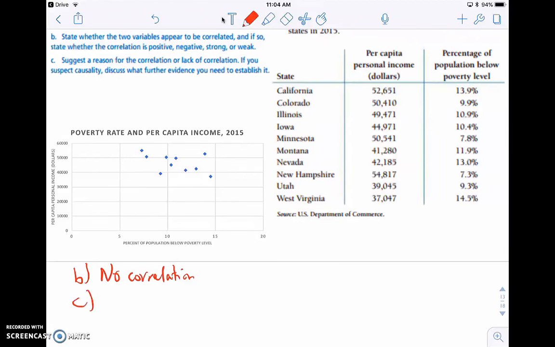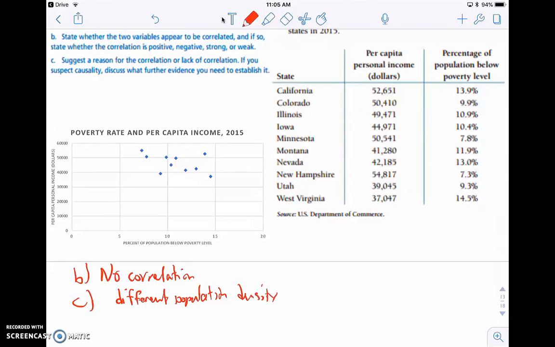And some of the reasons why the per capita personal income and the percentage of population below poverty level may not be correlated here. One of the reasons is each state has a different population density.